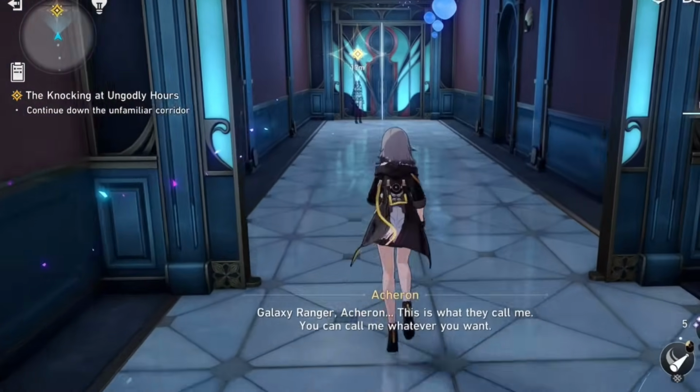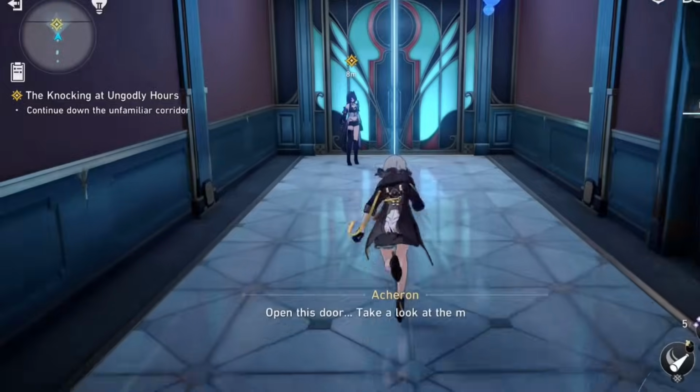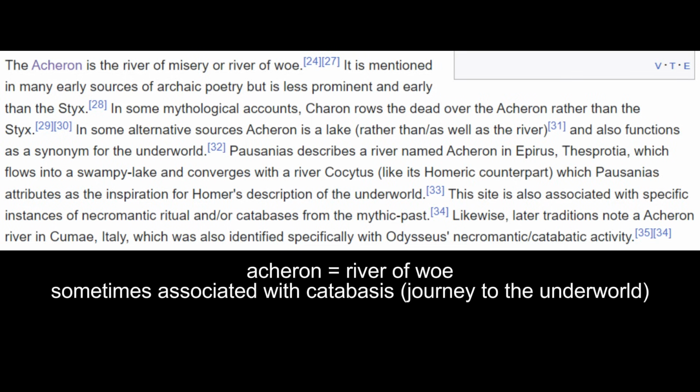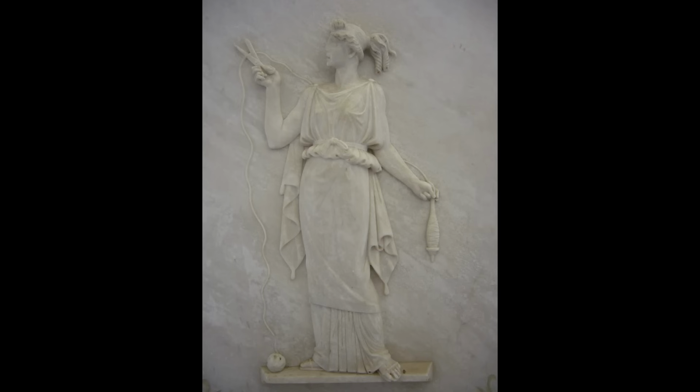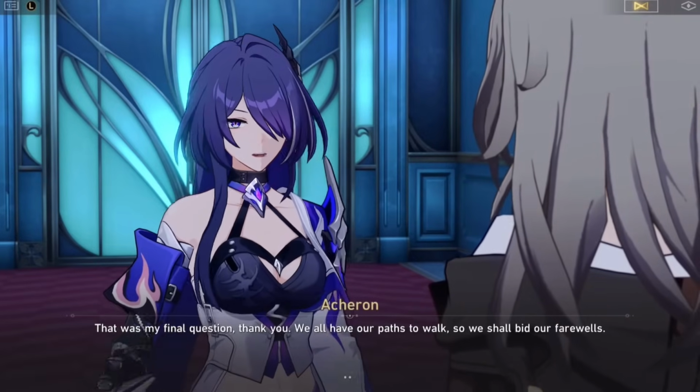Acheron's Dreamscape Pass also features this quote: "Destiny is like a thread, and it must be snapped when necessary." This is a possible reference to the Fates in Greek mythology, similar to her name Acheron. If Acheron has some part in the end of someone's life, similar to that of Atropos, one of the three fates that cuts the thread of life, it may be due to her powers as an emanator of Finality. We all have our paths to walk.